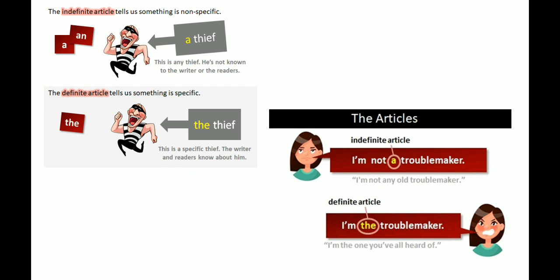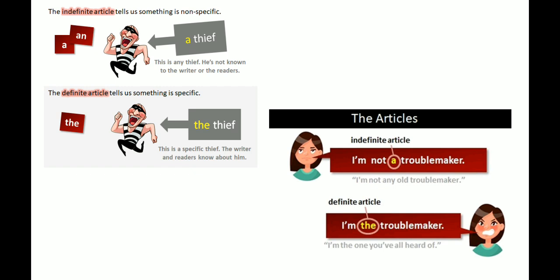A thief and the thief. As I have already told, indefinite articles a and an tell us something is non-specific. A thief means any thief, which is non-specific, who is not known to the writer or the reader. In fact, no one knows about that thief. But when we write the thief, that thief is a specific thief, which is known by all. So it can be said the definite article the refers to someone or something specific.